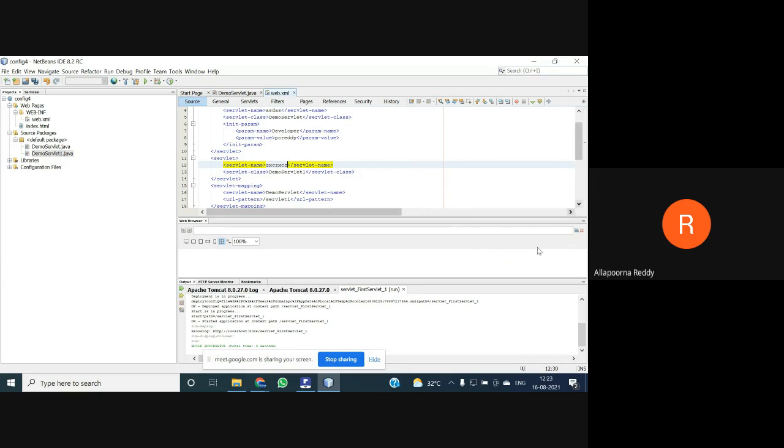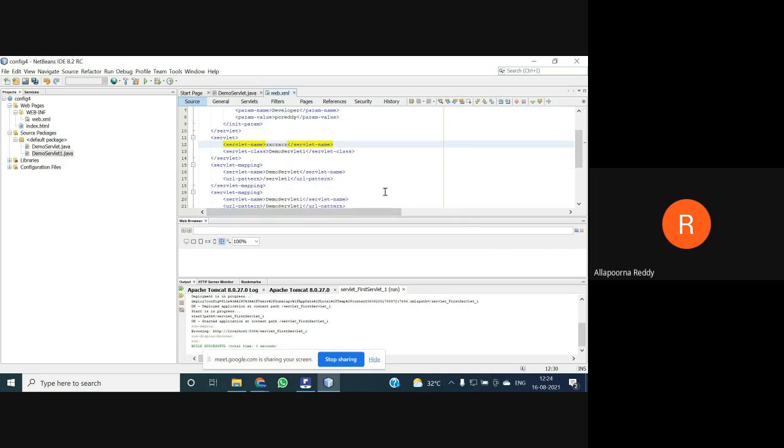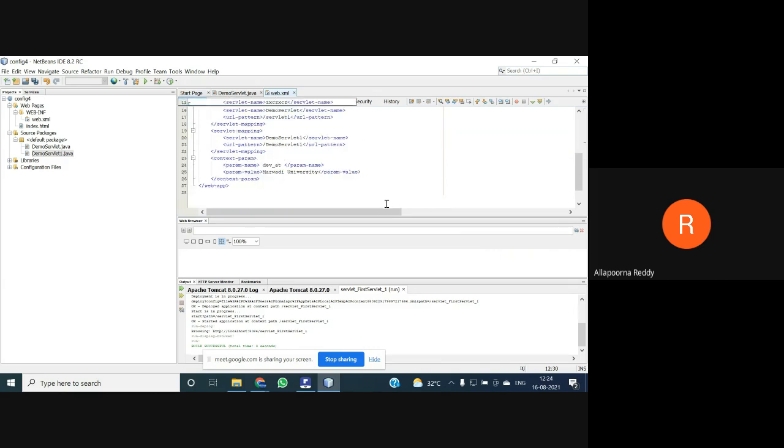So in the second entry, once we are done with servlet one, we go with the second servlet, giving the servlet name and giving the servlet address. Then we give the servlet mapping. Once that has been done, we need to provide the parameters we have and the URL patterns, and everything is provided. Mapping can be done. So the mapping and the URL pattern is servlet one.